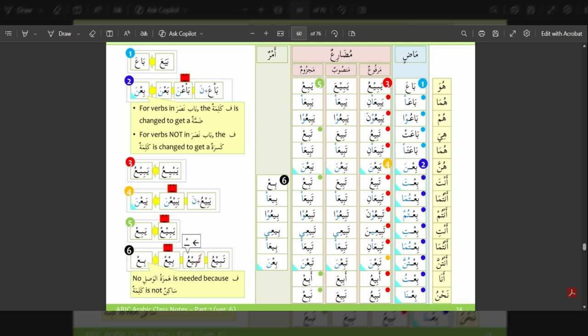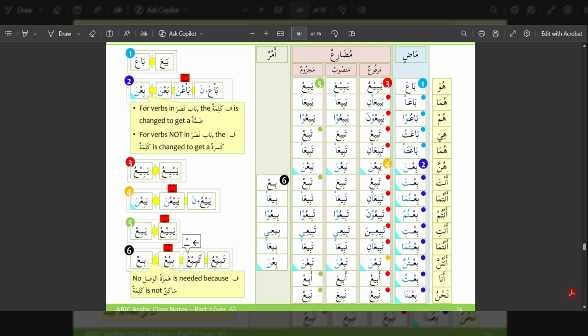they all sell, female. Tabi'u, you sell, male. Tabi'ani, you both sell, male. Tabi'una, you all sell, male. Tabi'ina, you sell, female. Tabi'ani, you both sell, female. Tabi'na, you all sell, female. Abi'u, I sell, nabi'u, we sell.